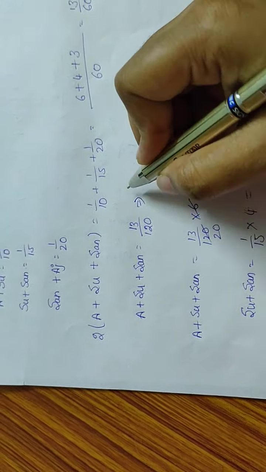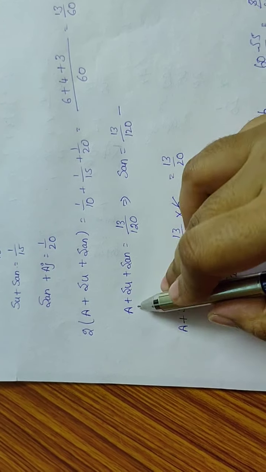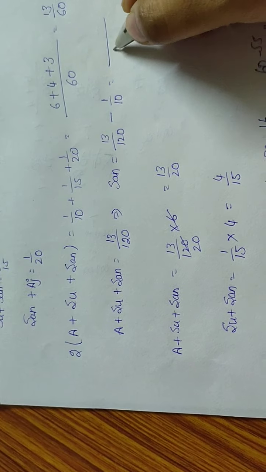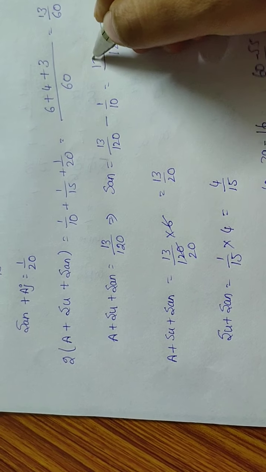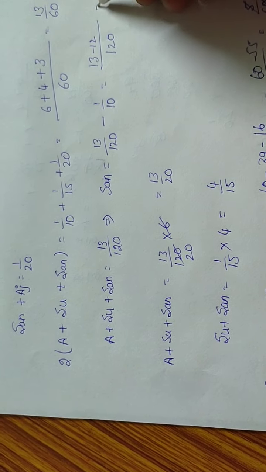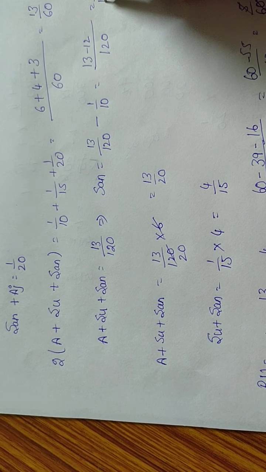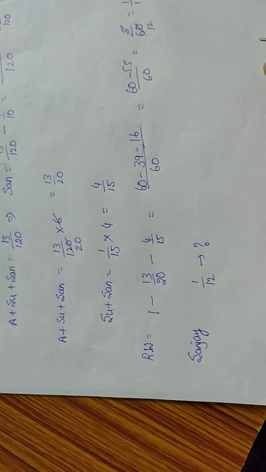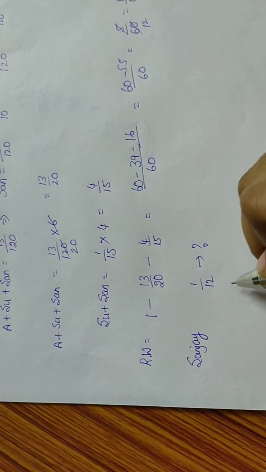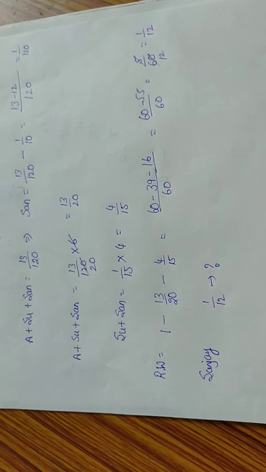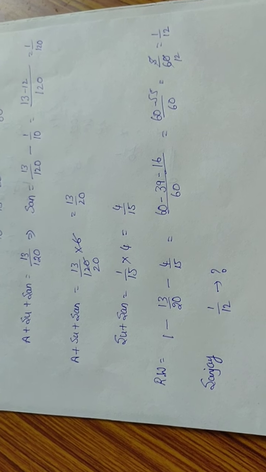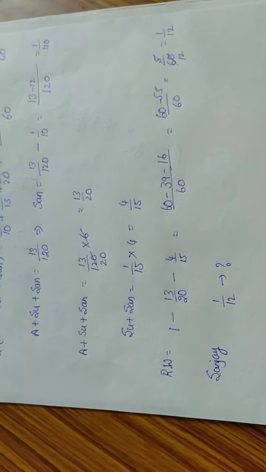So Sanjay is equals to 13 by 120 minus Ajay plus Sunil. How much? 1 by 10. So 120 is the LCM. 13 minus 12. So that is 1 by 120. So his efficiency is 1 by 120.